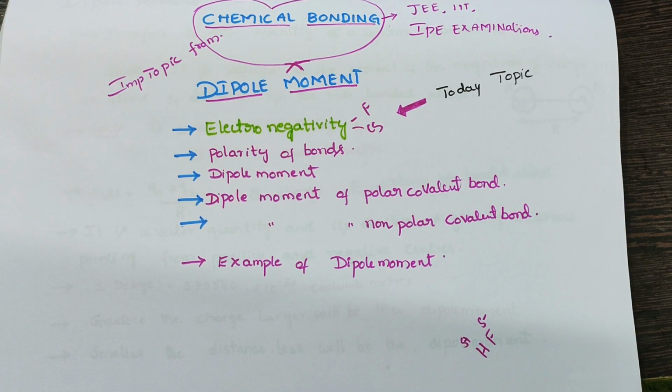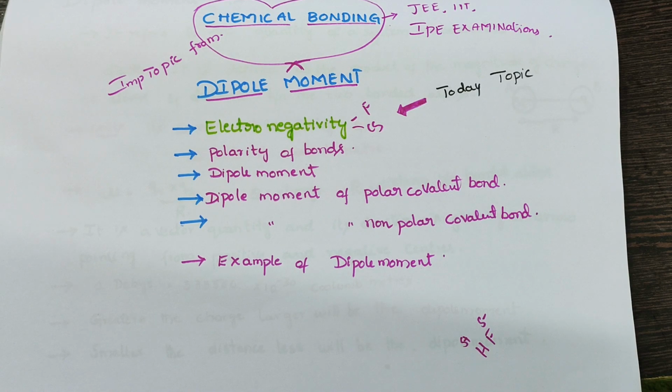What are non-polar molecules? Those molecules in which there is no charge separation of positive and negative charges are called non-polar molecules. For example, CO2, BF3, BeH2, CH4. There is no charge separation in these molecules, so these are called non-polar molecules. H2O, HCl and H2SO4 are polar molecules. This is called polarity of bonds.